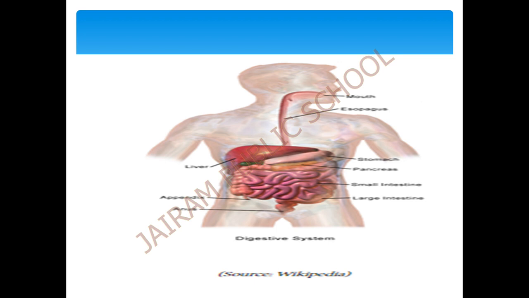Before going to the stages, this picture shows the digestive system. Look at the picture carefully children. These are the parts which are involved in the digestion process. First part is the mouth. Next, the esophagus, which is otherwise called the food pipe. Then stomach, liver, pancreas, small intestine, large intestine, appendix and finally the anus.